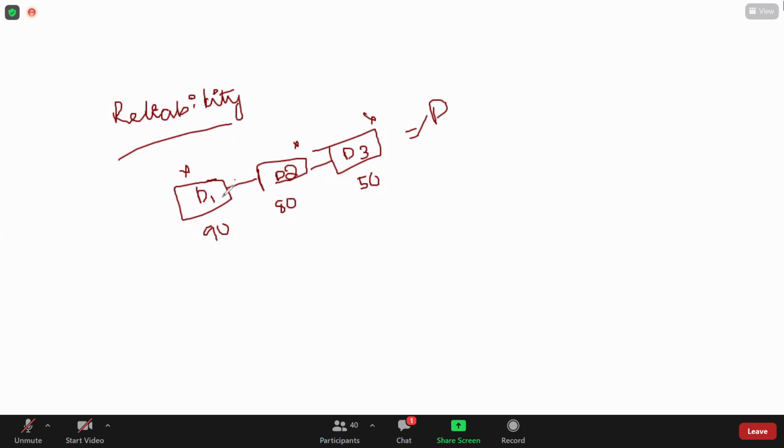So how can we increase the reliability of a particular system using dynamic programming is my question. We can increase the reliability by keeping a backup of the devices. For example, I want to record my lecture video. I need a camera, a board, and a pen. If any one of them is not working, I cannot record my lecture.